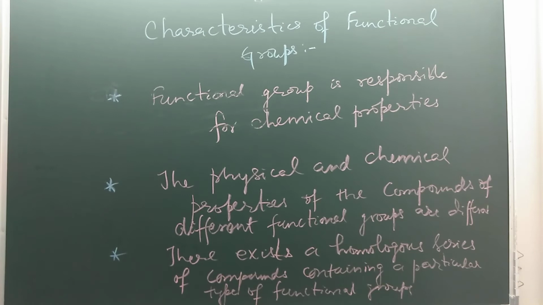So a particular type of functional group, whether it is carboxylic acid, amines, alcohol, ethers, any family of organic compounds, they exist as a homologous series with successive members differing by 14 AMU.